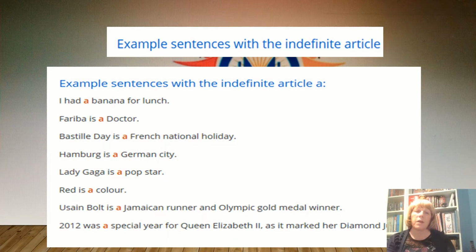And some other example sentences with the article a. I had a banana. Fariba is a doctor. Bastille Day is a French national holiday. Hamburg is a German city. Lady Gaga is a pop star. Red is a colour. Usain Bolt is a Jamaican runner and Olympic gold medal winner.